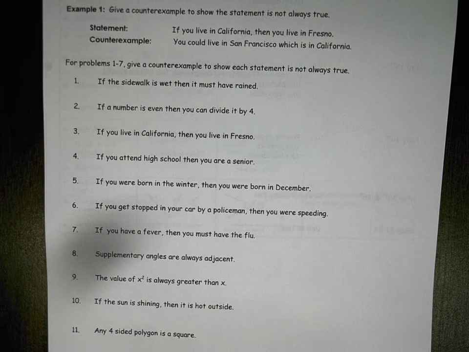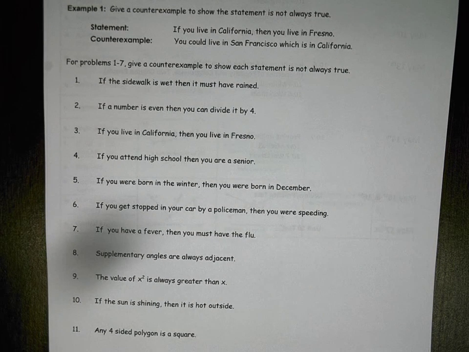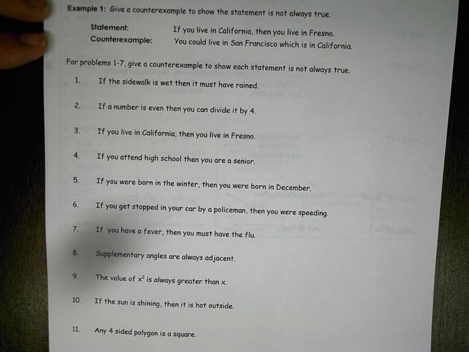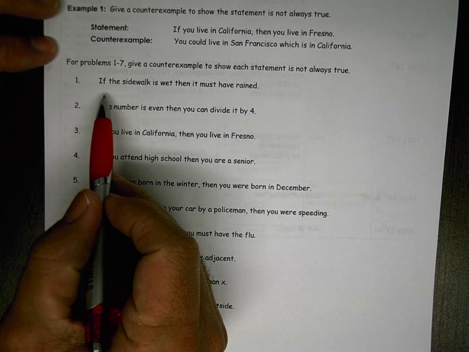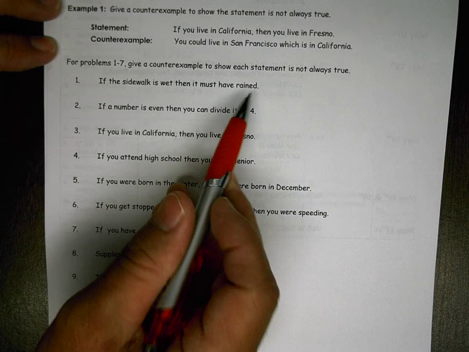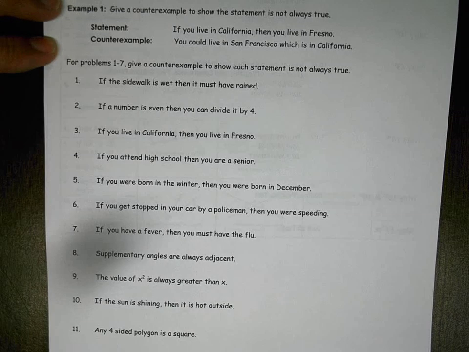All right, so let's just go through a bunch of these, and you give me a counterexample. You can write your own down, or you can write mine down. Problems 1 through 7: give a counterexample to show each statement is not always true. Number 1: if the sidewalk is wet, then it must have rained. Somebody give me a counterexample.